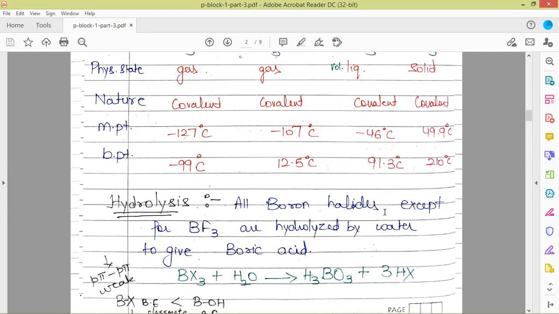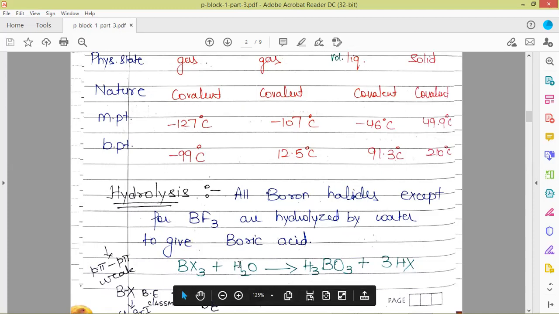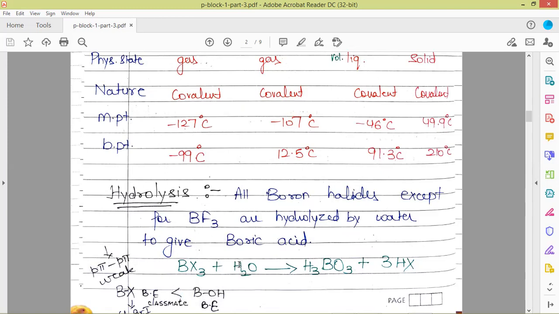Now next is hydrolysis. All boron halides except BF3 are hydrolyzed by water to give boric acid. For all the halides of boron we get boric acid, except for BF3. The reason BF3 is not hydrolyzed to give boric acid is that the strength of the B-F bond is stronger in comparison to that of the B-O bond, while in other halides, the B-O bond formed in boric acid is stronger in comparison to the B-X bond.